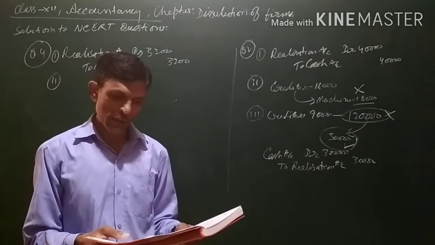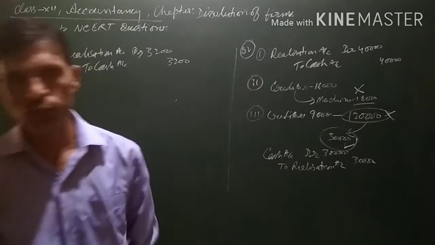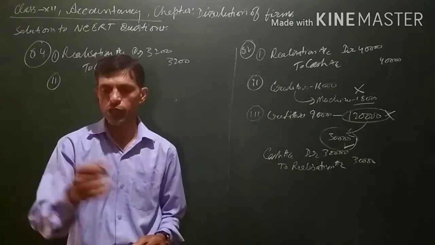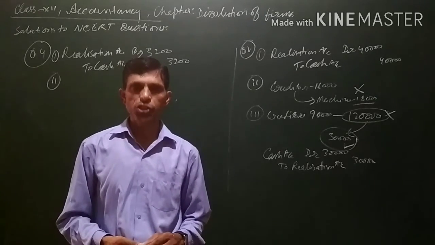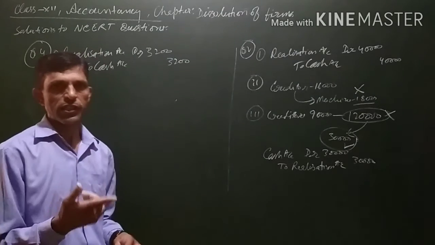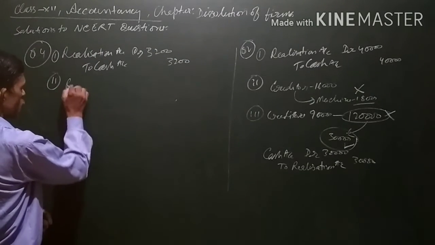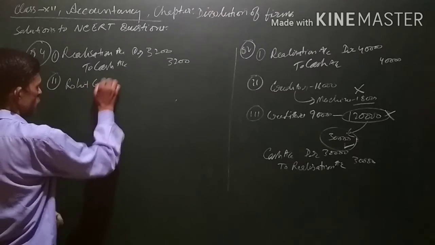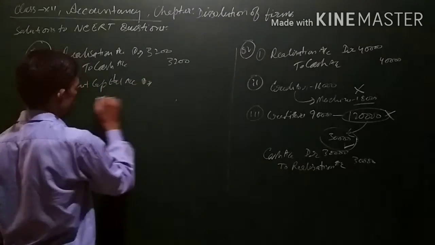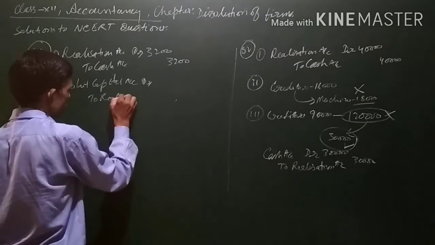Stock of 7,500 was taken by partner Rohit. Just now we have discussed, if a partner takes an asset, his capital account is debited. Here Rohit is a partner who has taken a stock of rupees 7,500. If a partner takes an asset, his account is debited. Rohit's capital account debit to realization account.